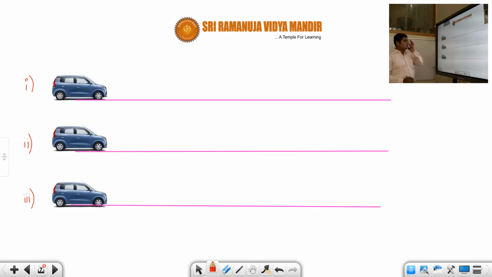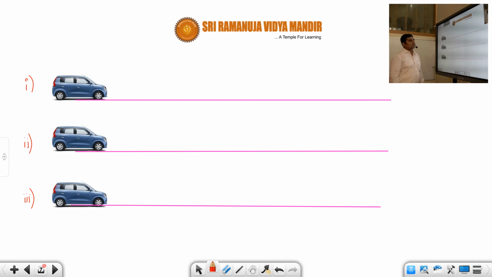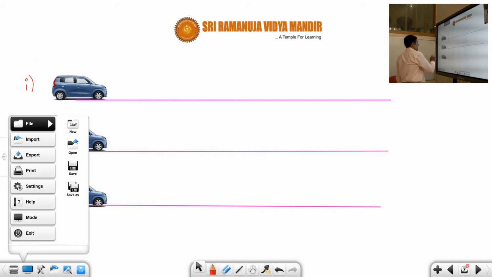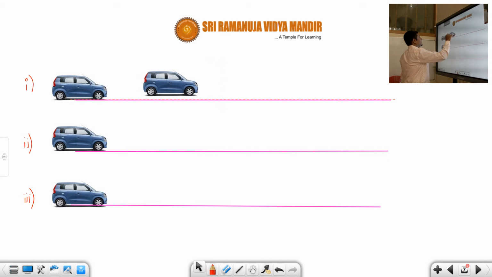Okay, students. So now let us take some simple examples. Suppose we have 3 cars. Let us say the first car is covering equal distances in equal intervals of time.